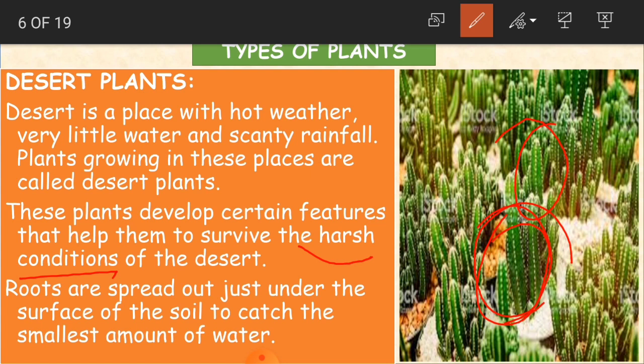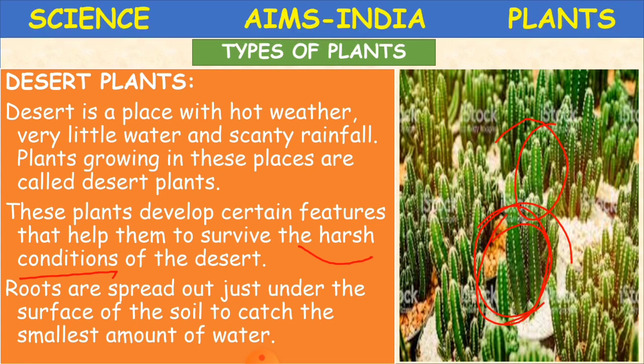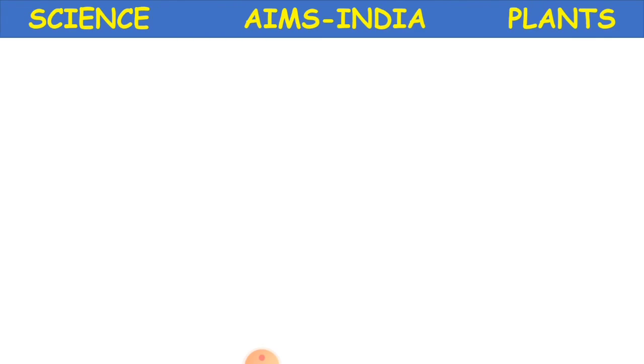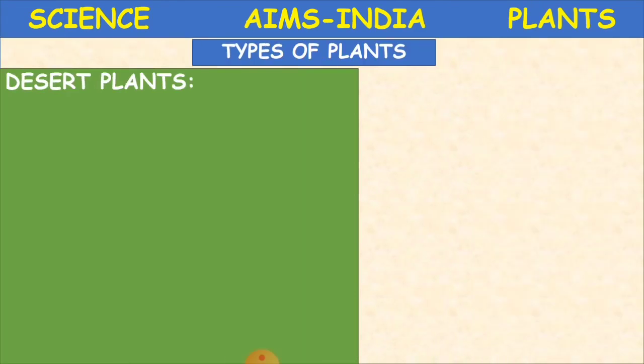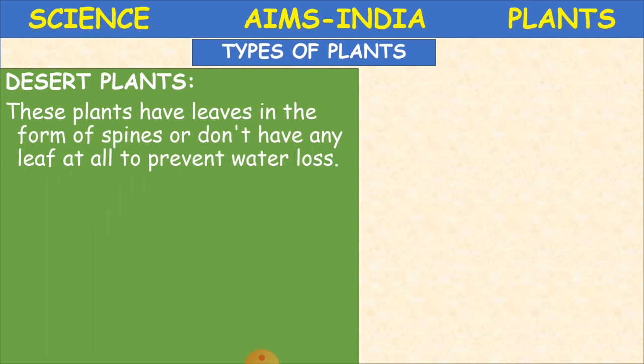The roots are not so deep inside the soil, they are just spread out to catch whatever little amount of water there is, and that water is again absorbed by the stems, and the stems are going to store the water. Okay children, clear? Yes. So desert plants are able to tolerate the hot conditions of the desert.